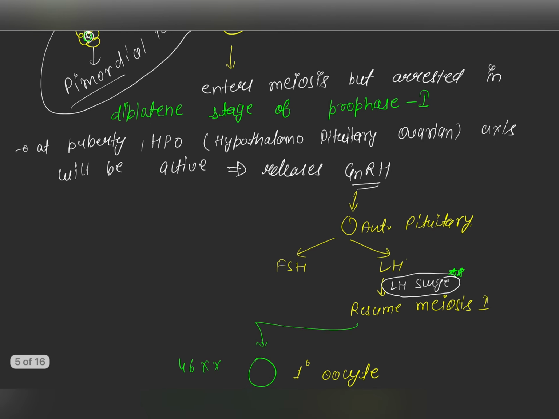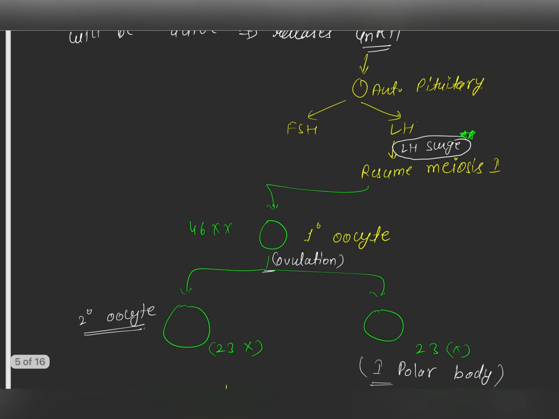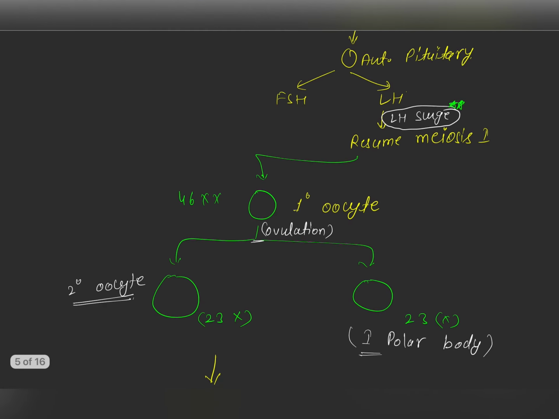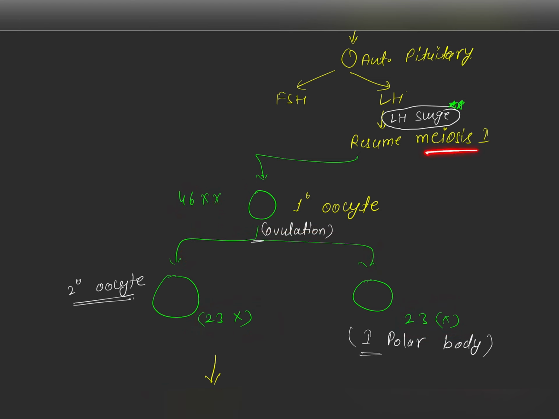Now at puberty, the hypothalamo-pituitary-ovarian axis becomes active and releases GnRH. This acts on the anterior pituitary, which releases LH and FSH, and due to the LH surge, or increase in the LH amount, meiosis first is resumed. Then in meiosis first, the 46XX is converted into 23X and 23X, as we know that in meiosis first the chromosome number is halved.